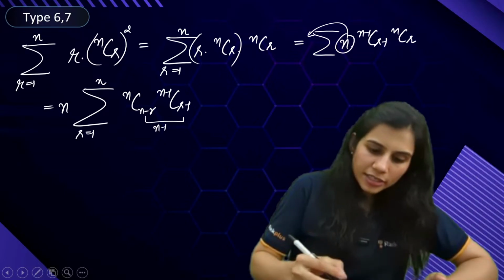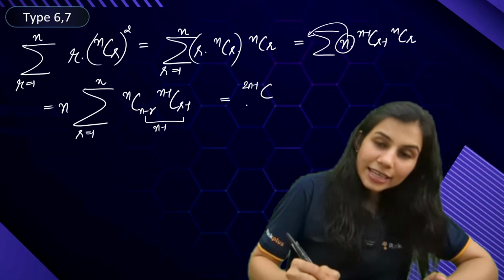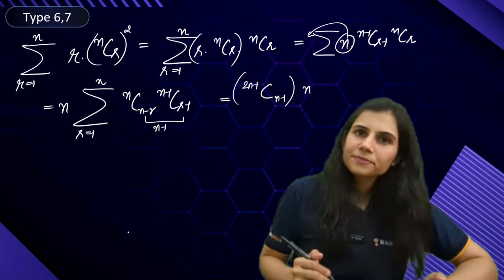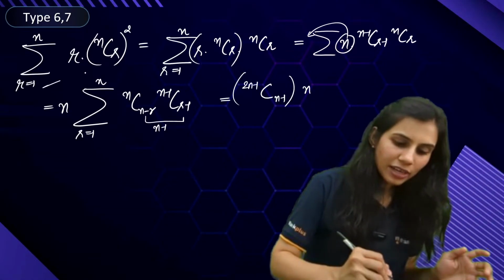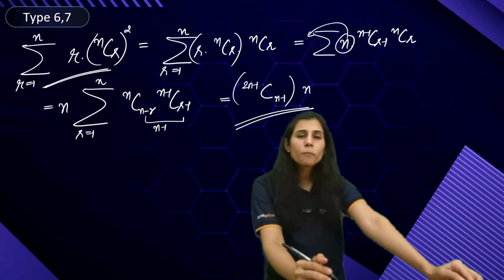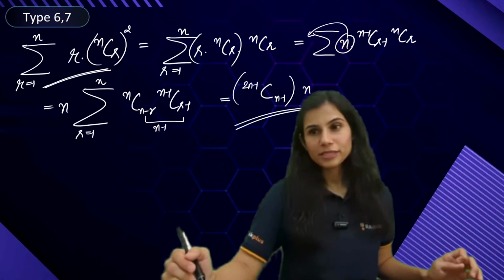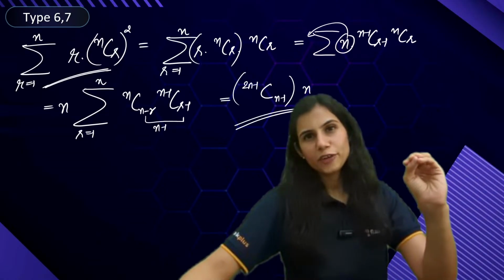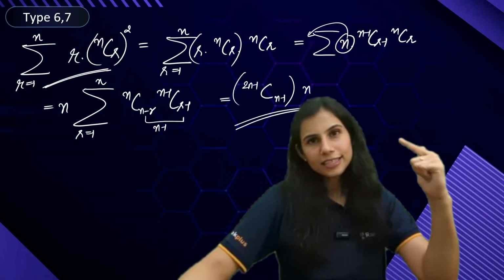And all terms are exhausted. So your answer will come out to be the sum of upper indices, n plus n minus 1, 2n minus 1, C sum of lower indices, all of this into the n sitting outside. Hence proved, guys. Summation r into nCr whole square is n into 2n minus 1 C n minus 1. That's how beautifully we are through with our 7 results based upon binomial series. Type 1, 2, 3, 4, 5, 6 and 7.